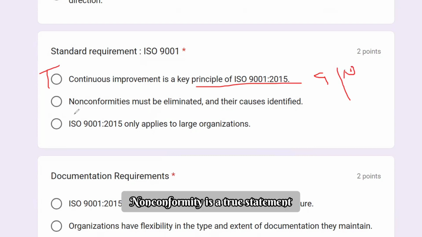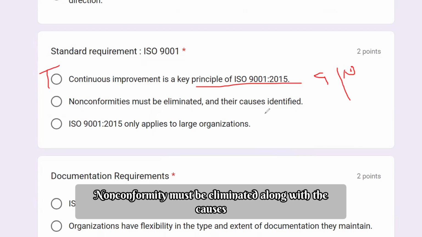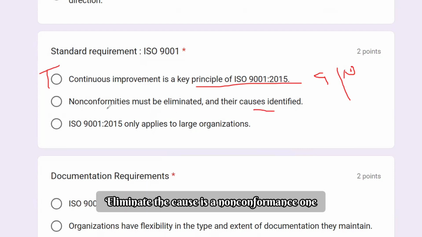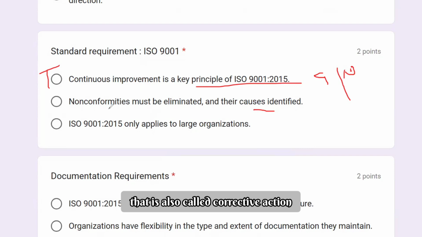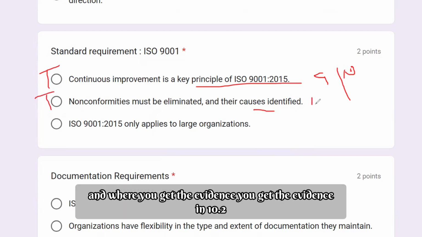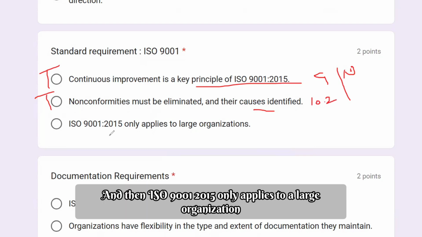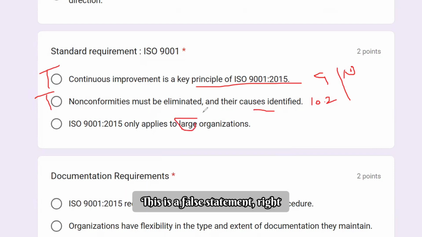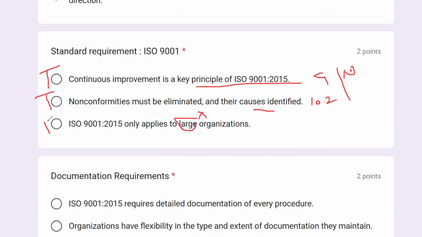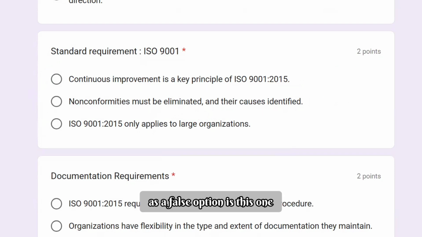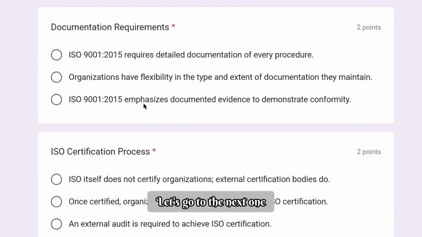Non-conformity must be eliminated along with the causes. The causes are to be identified and eliminated when a non-conformity occurs, which is also called corrective action. This is a true statement, and you get the evidence in 10.2. Then, ISO 9001:2015 only applies to a large organization. This is a false statement, so the one we will select as the false option is this one. Let's go to the next one.